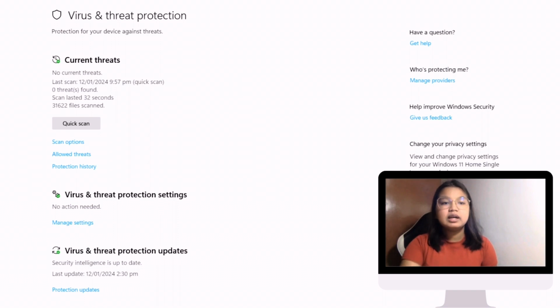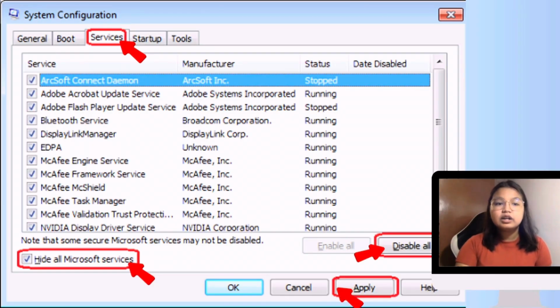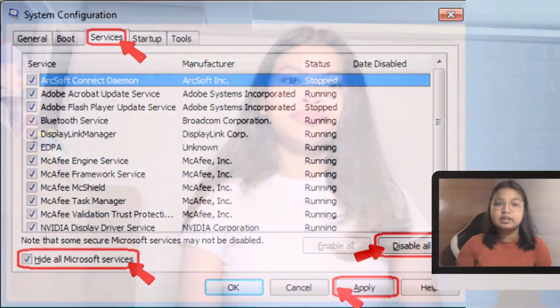For step 8, check for malware. Run a full system scan using your installed antivirus software to check for and remove any malware. For the next step, check Device Manager to ensure all hardware components are recognized and working properly. Update or reinstall drivers if necessary. Lastly, perform a clean boot: use the System Configuration tool to perform a clean boot, disabling startup programs and non-Microsoft services to identify potential conflicts.